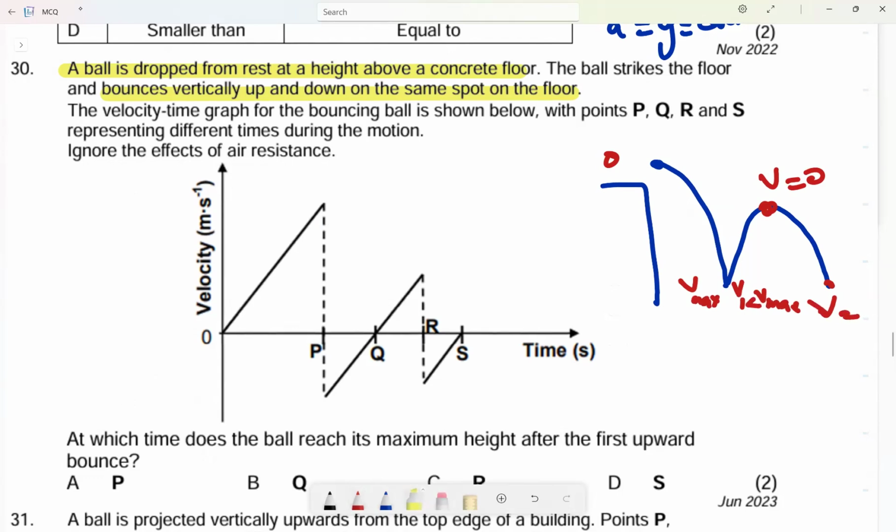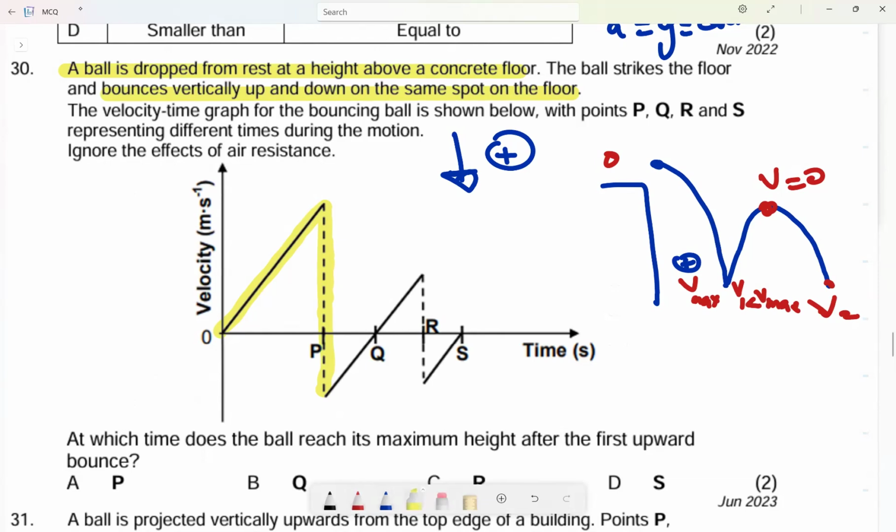So now let's look. The velocity as we go down increases again. Then this is the collision between the floor and the ball. Then it goes up. Now, can you see? After that, it came here. So they chose downwards as positive. If they chose downwards as positive, the velocity when it reaches here will be positive. Why? Because we chose downwards as positive and it is going down. Then when it goes up, its velocity should be negative.